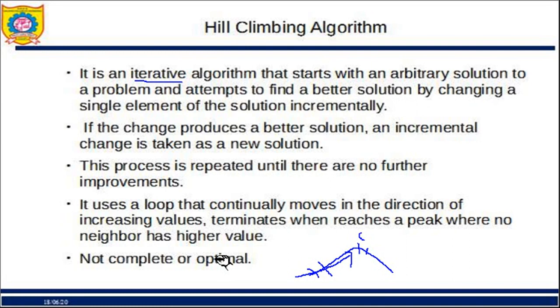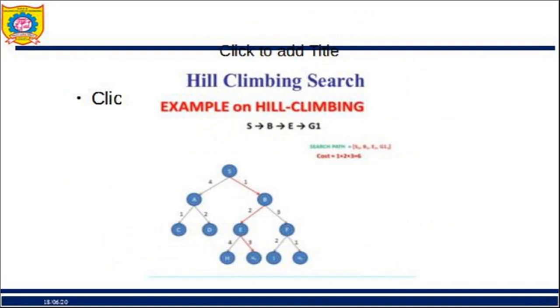Okay, it is not complete, it is not optimal because it doesn't guarantee that each time I'll get the best solution, or each time even I'll get a solution. I'll just give one example over here for hill climbing search. This is my start node. I want to reach over here. So from over here I go here, here, here. So this is going to be my search path in this fashion.